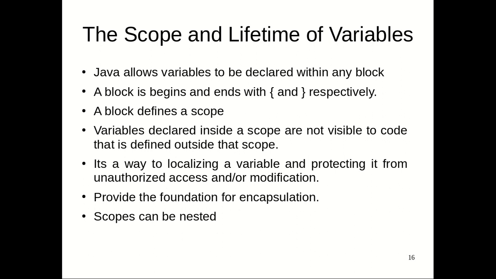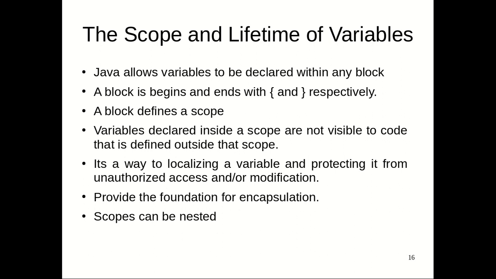That means if I use a loop with curly braces, or a control statement in curly braces, all define a new scope. If I declare a variable within that scope, the accessibility of that variable is limited to that scope. It is not at all visible to the outside scope of that program. So it is again a way to localize the variable. If I want this variable to have its range within these statements only, then I should use it inside a scope. That is the best way to do that.